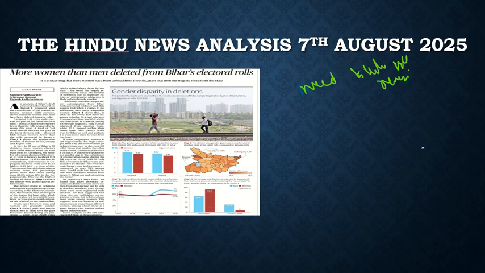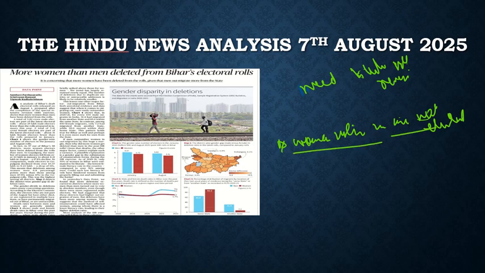There is a huge mismatch. It states that the women voters who lost their place in the electoral roll, who could not find their place in the electoral roll, or who were removed from the electoral roll, are way higher than the men. According to the article, approximately 31 lakh women were deleted.